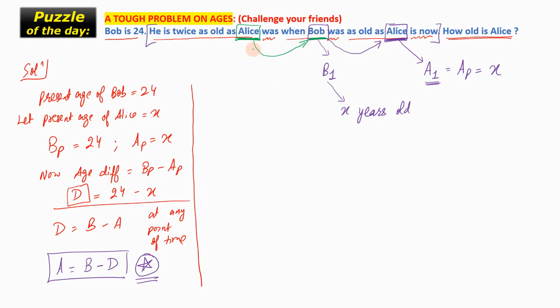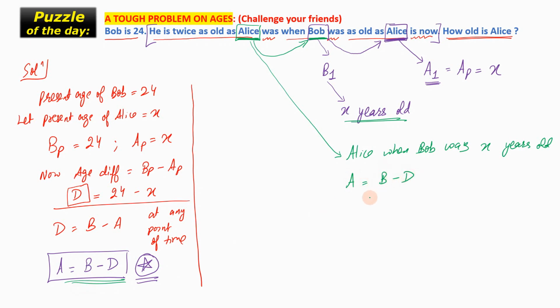So we have to find a relation between this reference point of Alice and this reference point of Bob. So we say, what is the age of Alice when Bob was x years old? We have a formula over here, and it says Alice is equal to Bob minus age difference. So at this reference point, the age of Alice is equal to x minus D. What is D? 24 minus x. So this comes out to be equal to 2x minus 24.